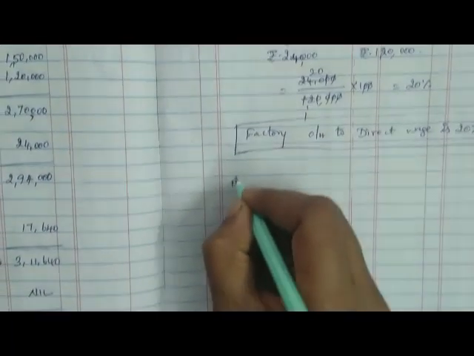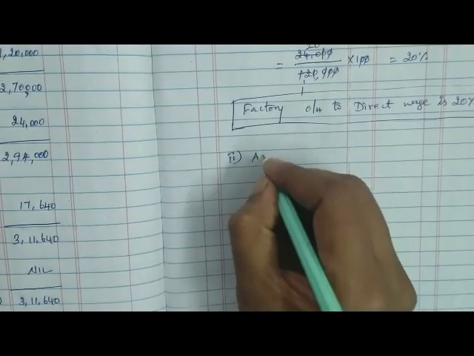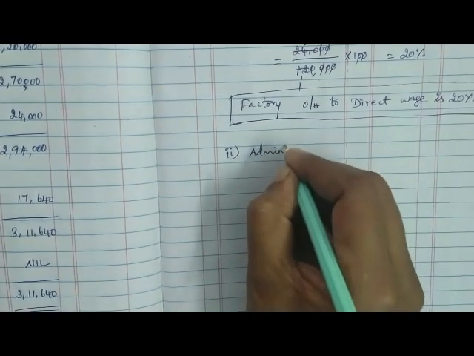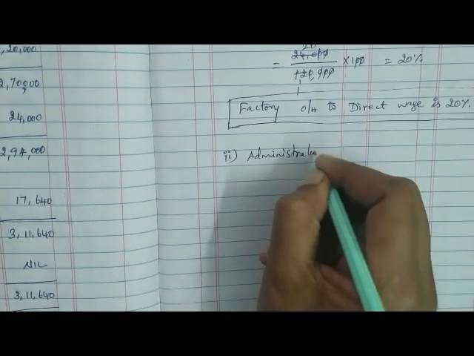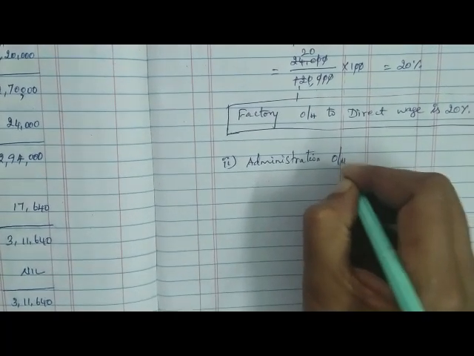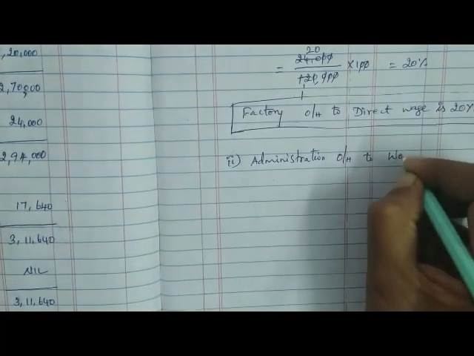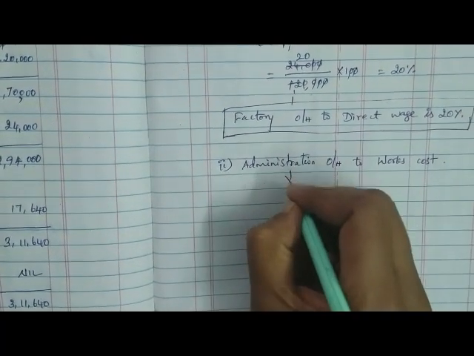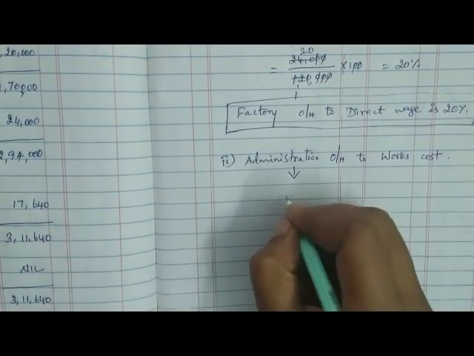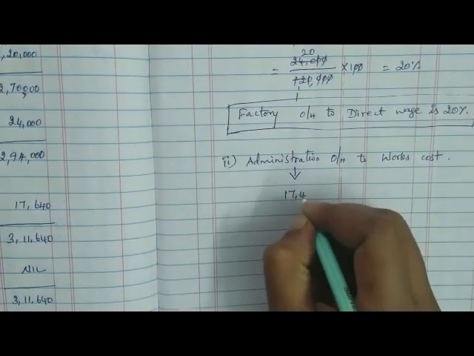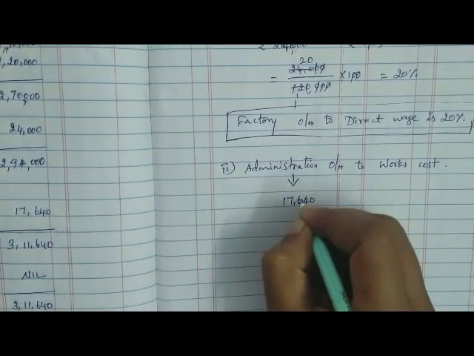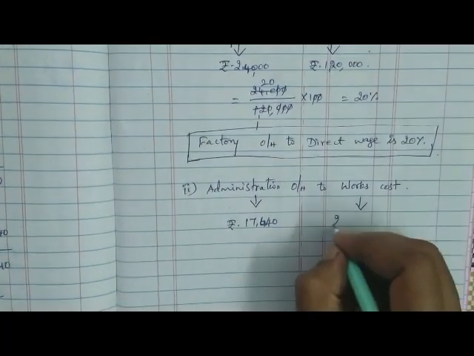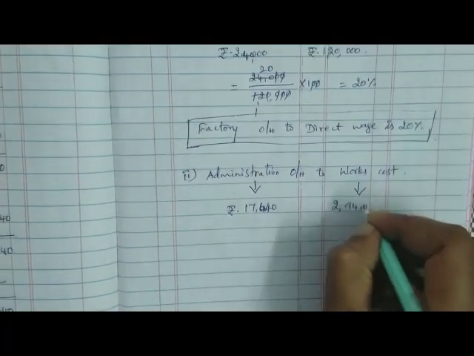Okay, for the second case, administration overhead to works cost. Administration overhead in the sum we have 17,640. Works cost we have 2,94,000.